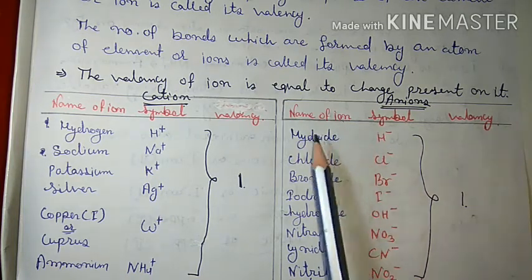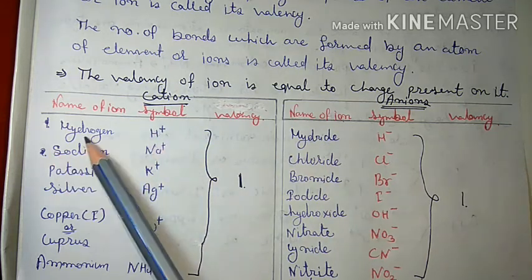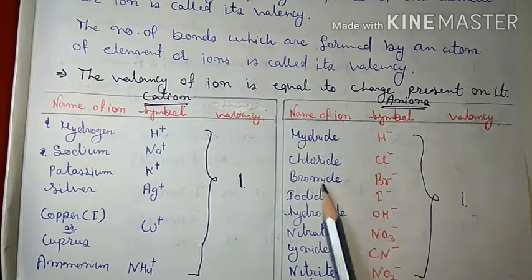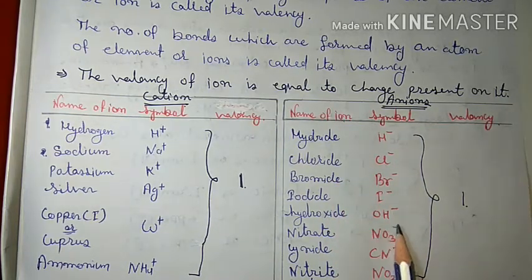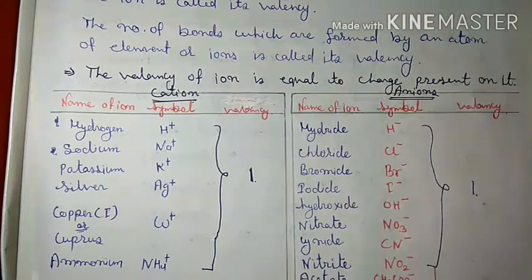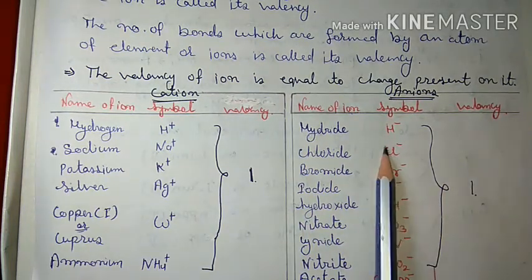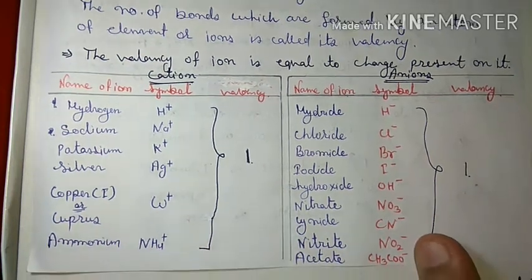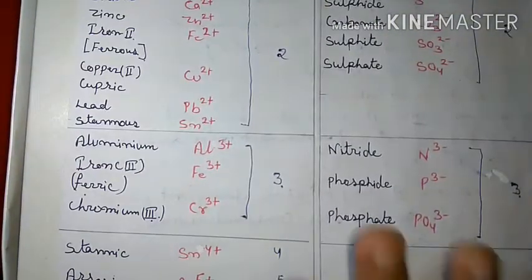Look here, if it is positive then it is called hydrogen, but if it is negative then it is hydride. Chloride, bromide, iodide, hydroxide, nitrate, cyanide CN-, nitrite, NO3-, NO2-, acetate CH3COO-. These have one valency because they have minus 1 charge, and these have one valency because they have positive 1 charge. Got it?